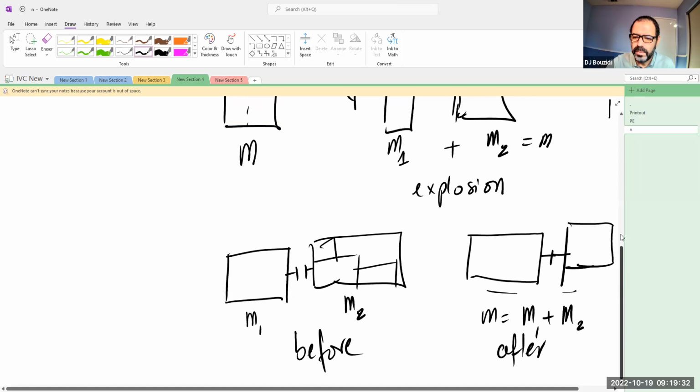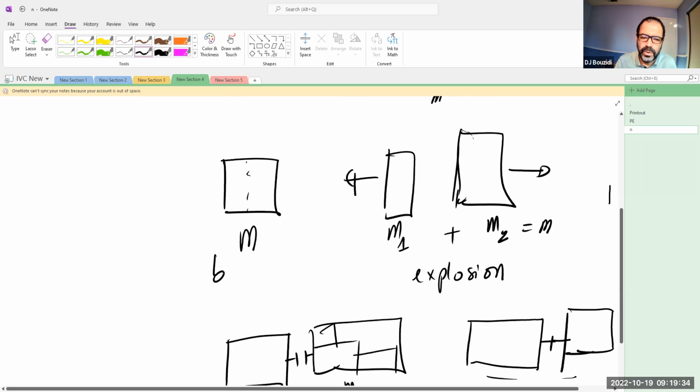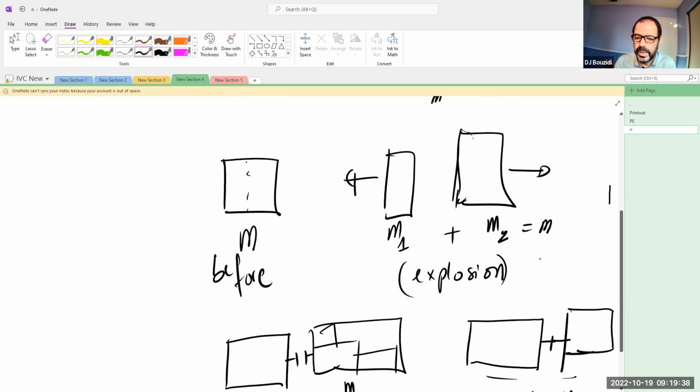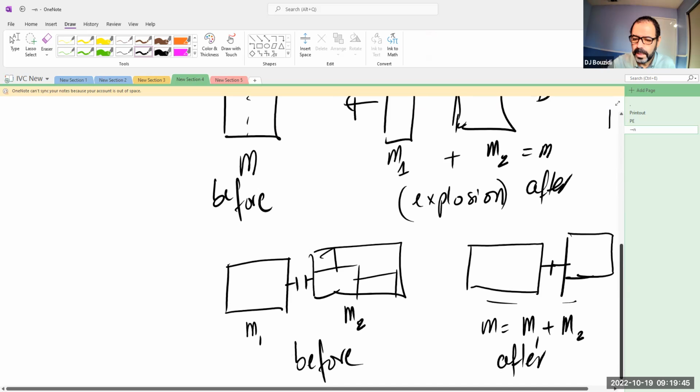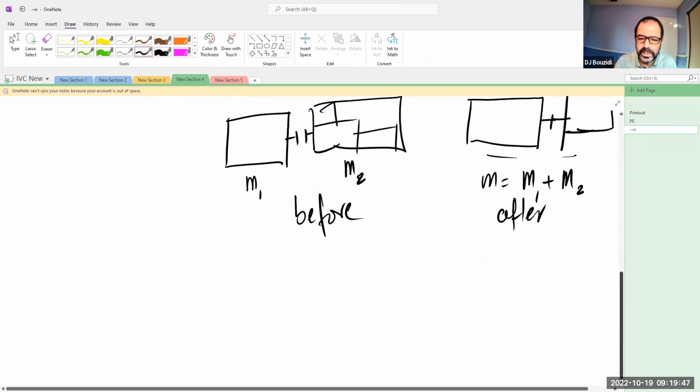You had one object before. So this is before, and this is the after. After the explosion, now we have this scenario. This is a case of an implosion where you have two objects, and then after the implosion, they basically come together. Okay, they attach and they become, in this case, one piece.